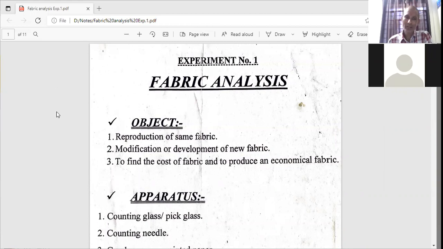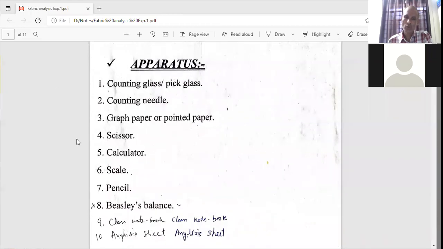A few things we require to perform this practical. One is counting glass, which is known as pick glass. Most of the diploma students are acquainted with the counting glass, and I think they also have a counting glass.